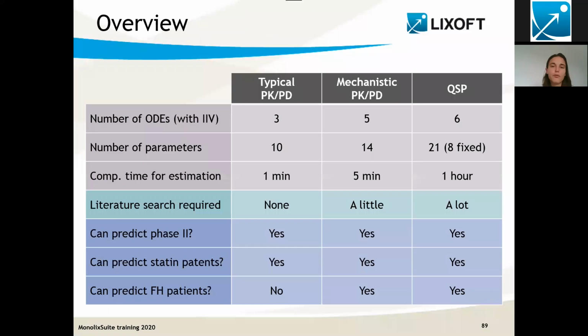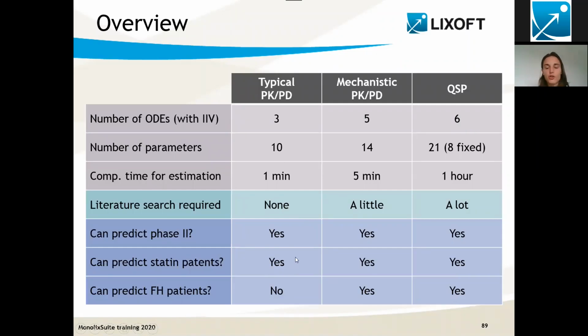To give you a bit of an overview of the three models, I have put up this summary table. On one extreme, we have the QSP model, which takes pretty long to run and requires quite a lot of literature search. And on the other extreme, we have the typical PK/PD model, very simple to set up and run, no literature search, but the drawback is that we are not able to answer all questions with this model.